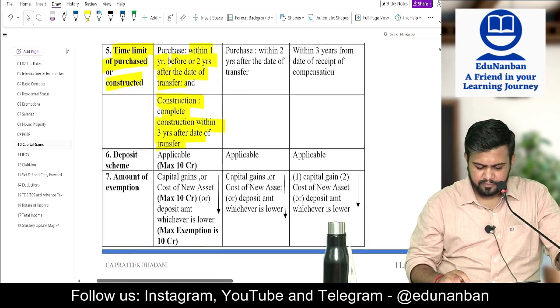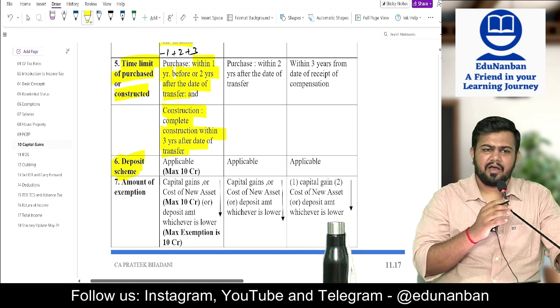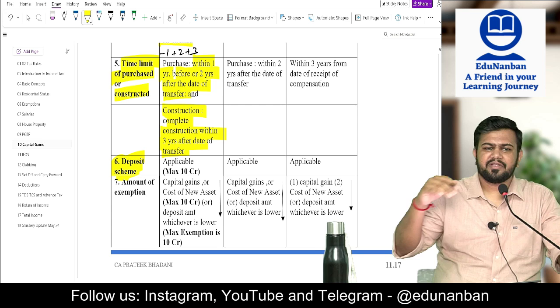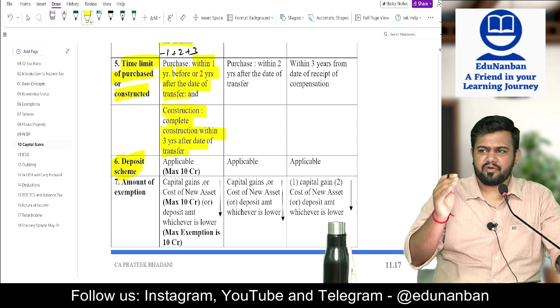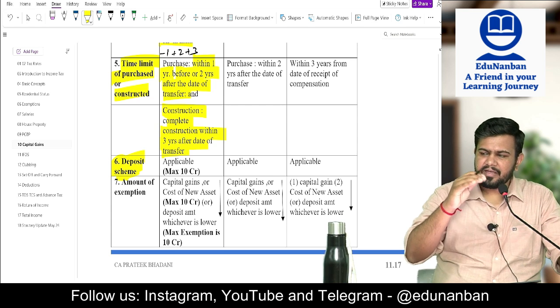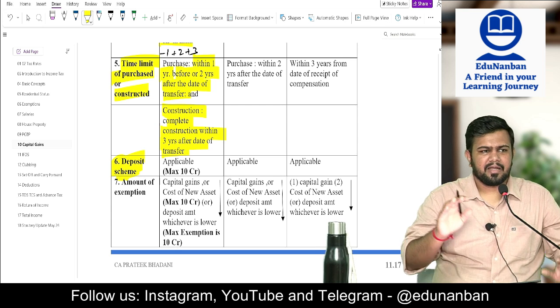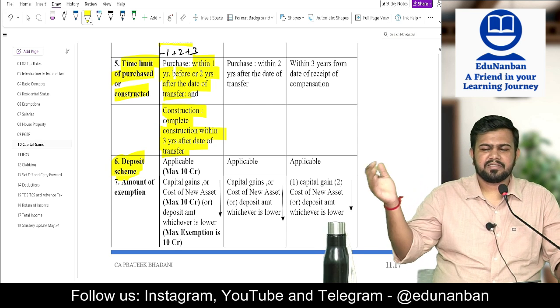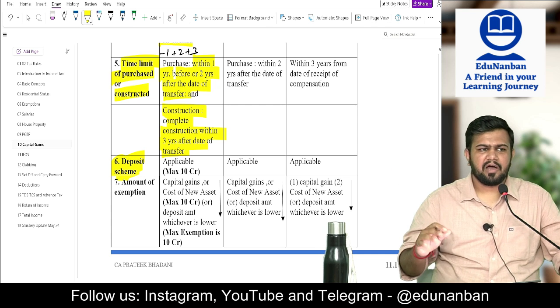Then deposit scheme. Sir, how will the government know that within 3 years you are going to invest in the new house or not? In previous year 24-25, let's say you transferred a house property. Now you are telling the government that within 2 years or 3 years, as the case may be, I will buy or construct the house. How will the government know?